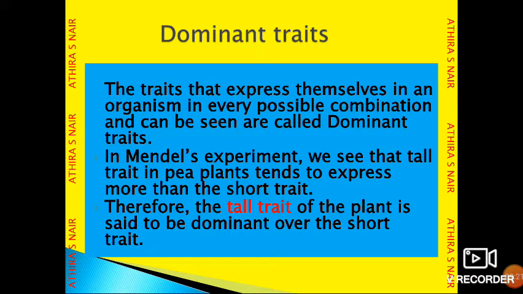In Mendel's experiment, we see that the tall trait in pea plants tends to express more than the short trait. Therefore, the tall trait is said to be dominant over the short trait.